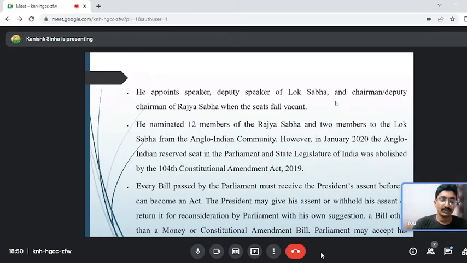Except for the money bill, the President can send back any bill for reconsideration to the House. Until and unless a bill receives the President's assent, it will not become an act. The bill may be passed by the Lok Sabha and the Rajya Sabha, but until it receives the President's assent, it is called a bill. The moment it receives the assent of the President, it becomes an act. Next slide.